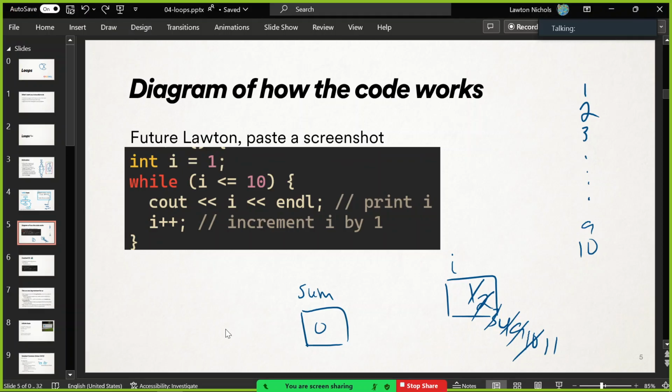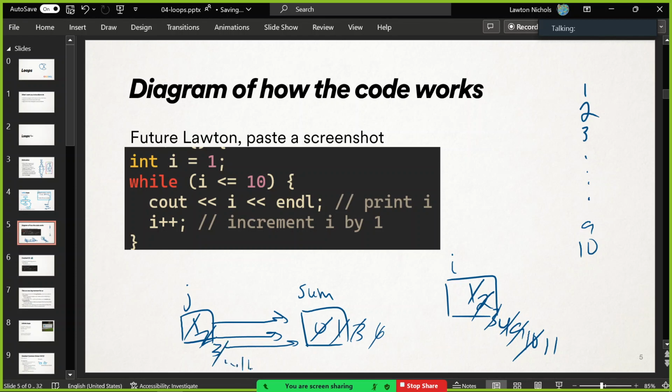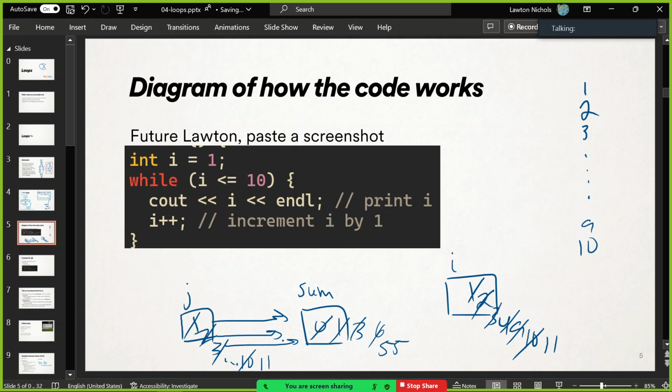We have j starting at 1. And every time we run the body, we're adding j into sum. So the very first time, sum gets to be itself plus j, which is 1. Make j 2. Then we add 2 into sum. Sum equals sum plus j now. Now it's 3. Make j 3. Add the 3 into sum. Now it's 6. Do we see how that's working? And so eventually we add, dot, dot, dot, 10 into sum. Now it's 55.